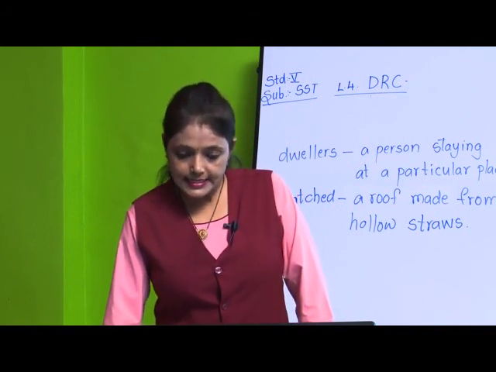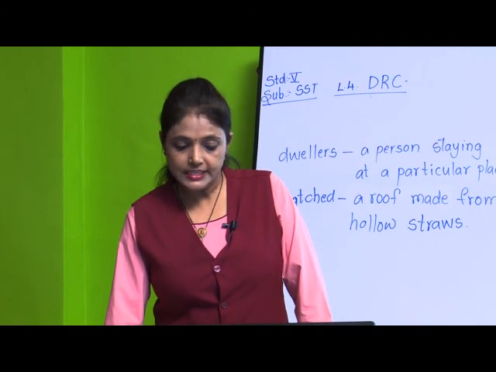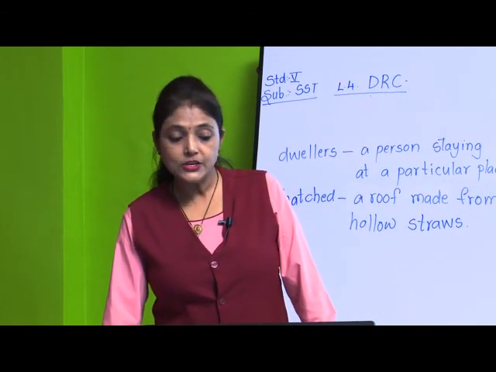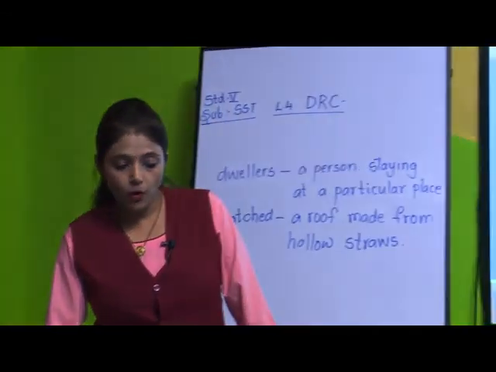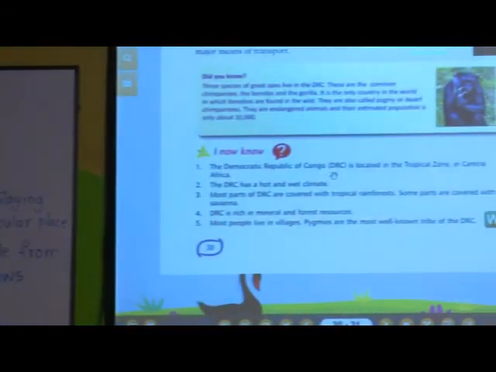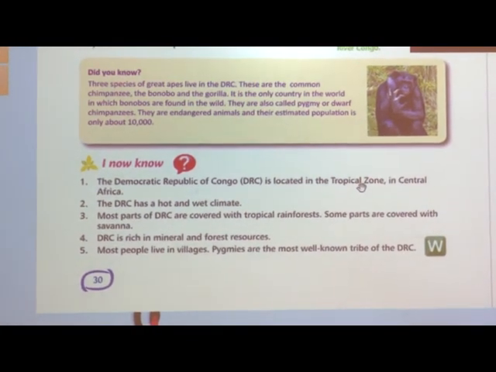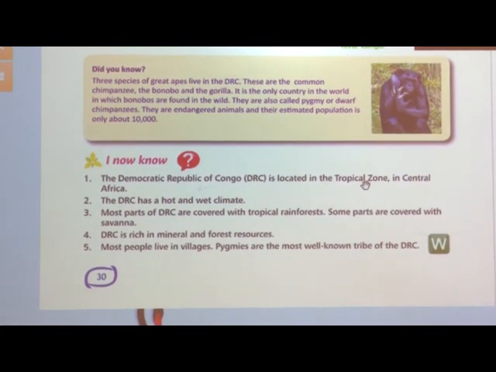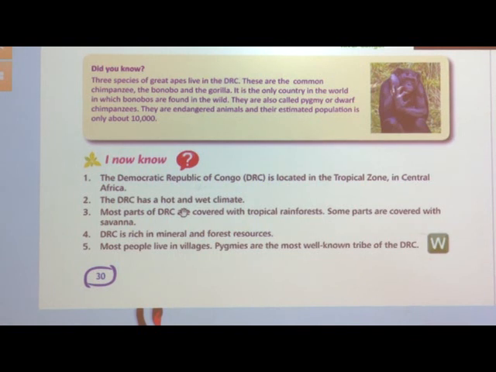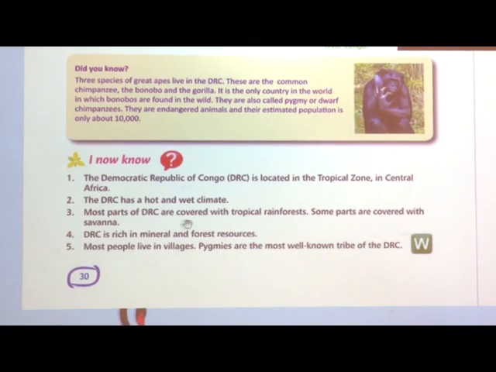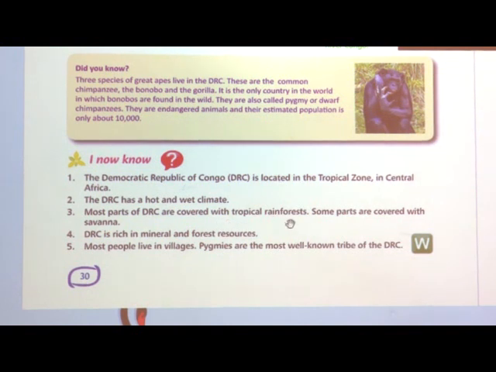Now, here we have completed our chapter. I will just read out, I know now. The Democratic Republic of Congo, DRC, is located in the tropical zone. You can also call it the torrid zone, in Central Africa. The DRC has a hot and wet climate. Most parts of the DRC are covered with tropical rainforest.